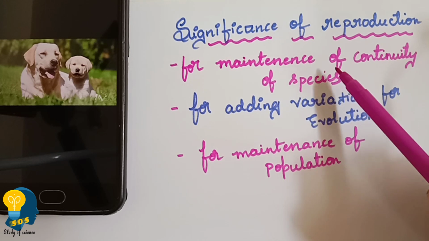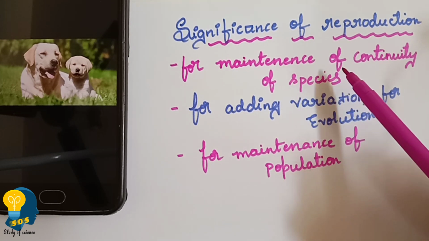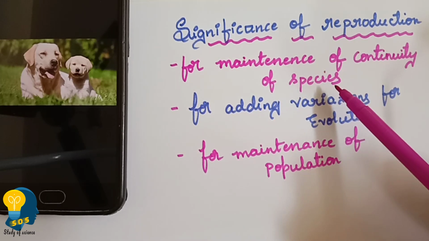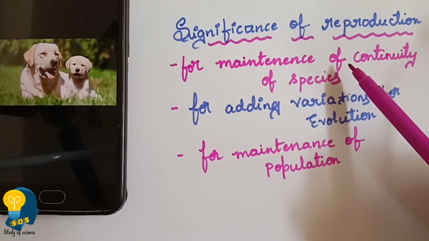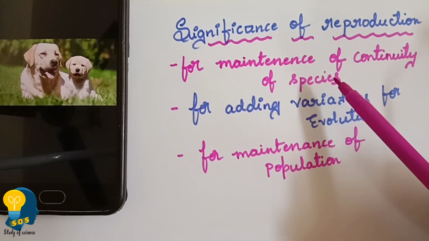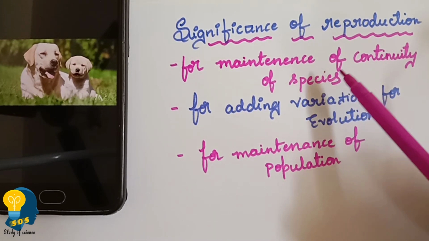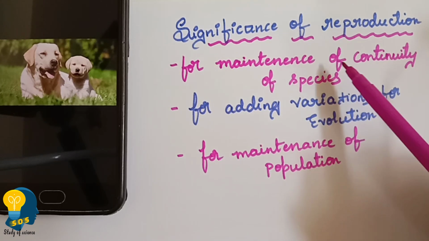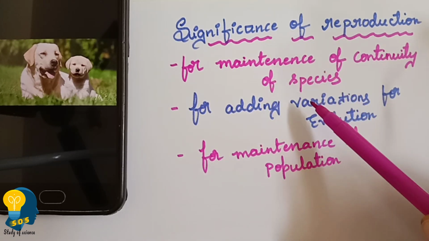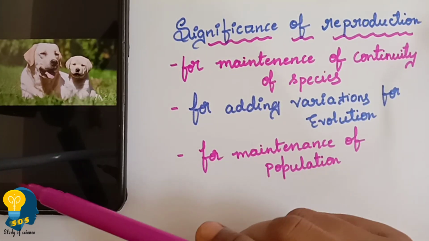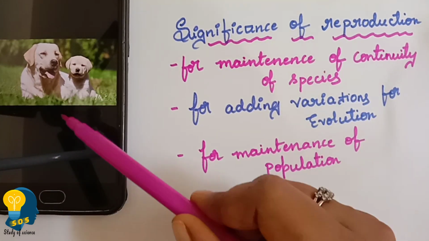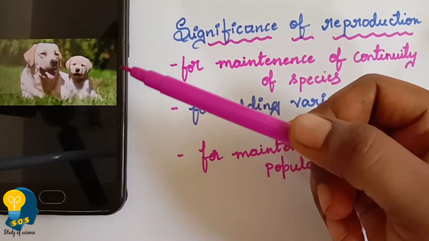What is species? They are the organisms which have similarity and ability to reproduce. For example, dogs and their puppies look similar, right? And humans and the babies of the humans look similar, so they have similarity. Dog is one species, human beings are another species. So which are the organisms which have the similarity, and these organisms have the ability to reproduce, right?